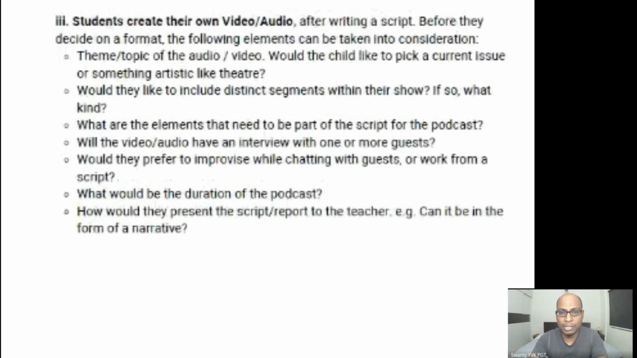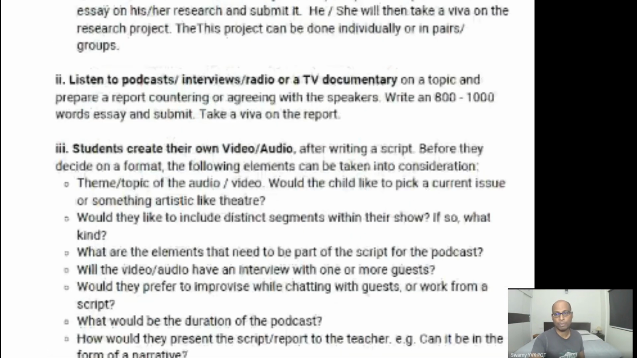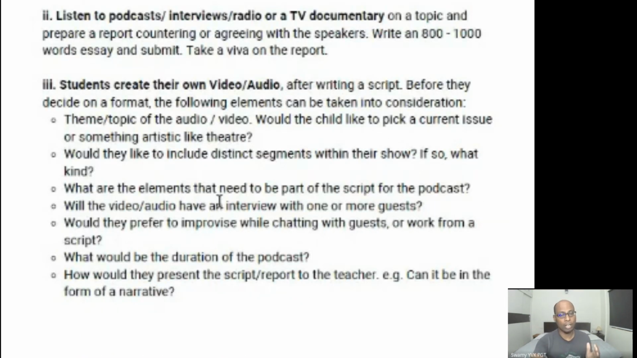And then next one is write, direct, and present a theatrical production or one-act play. So these are the 4 options provided by CBSE to complete your project. The project is for term 2, and the autumn break homework is only given for your preparation. That means once you start doing this autumn break homework, at least you'll get some idea about how to do this project for your term 2.